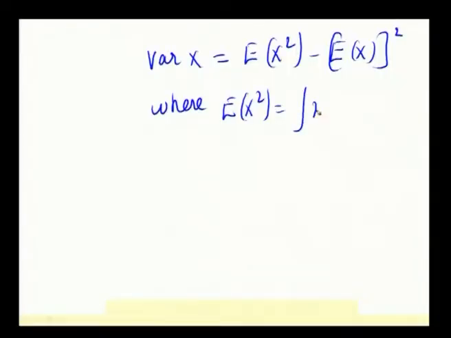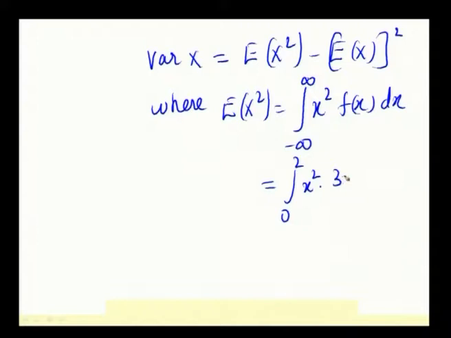So, according to the formula, x square into f of x dx, the limits is from minus infinity to plus infinity. But for our problem, the limits is only from 0 to 2, x square into 3x into 2 minus x by 4 dx.